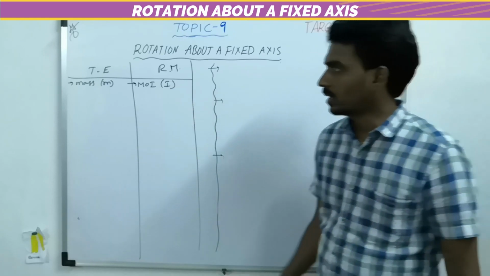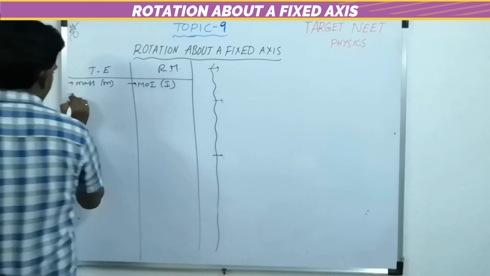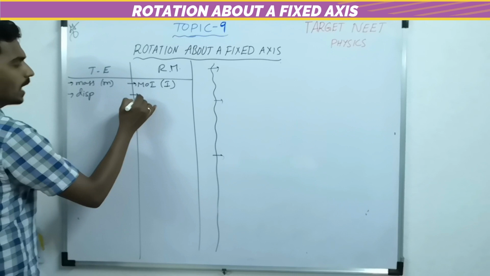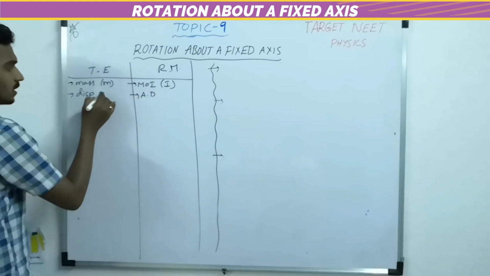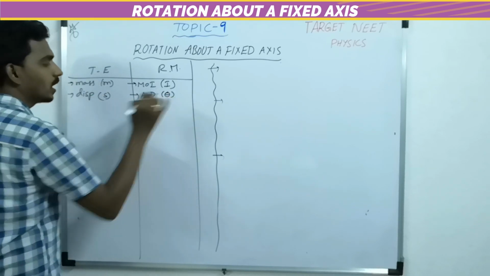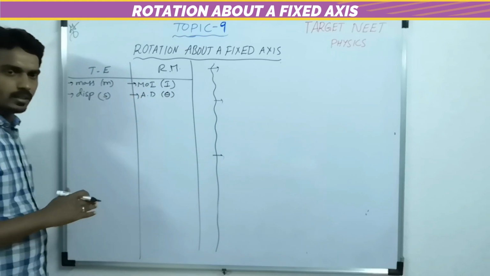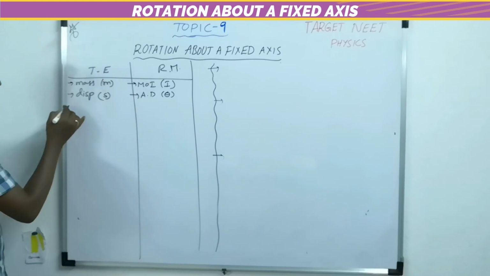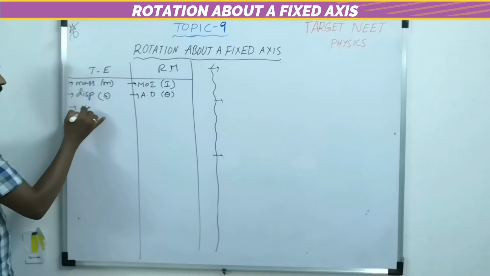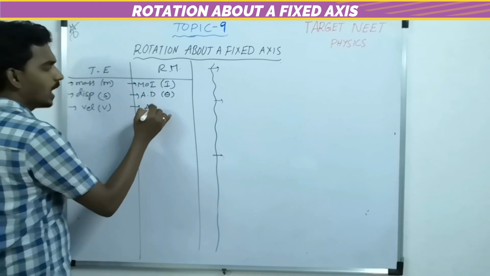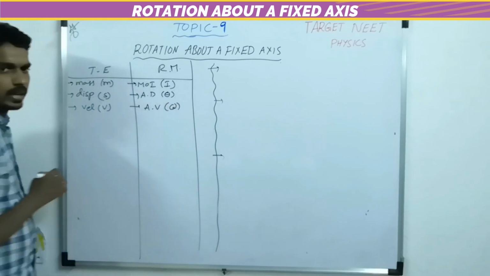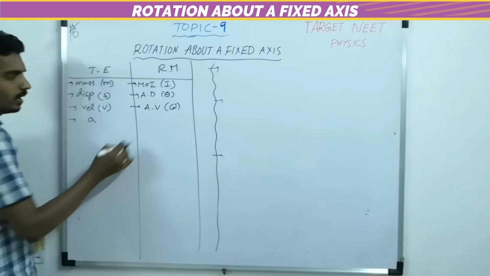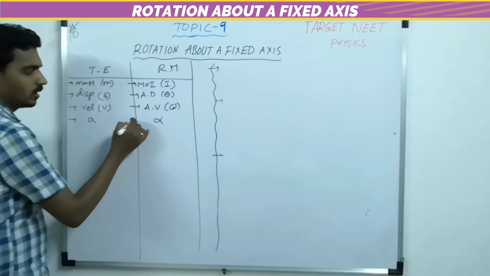Now let us go back to the comparison, the second one. Here linear displacement, here angular displacement. This is S, this is theta. Here the body rotates, so it rotates by some angle. That angle we call theta. And here the linear velocity is V, here the angular velocity is omega. And here the linear acceleration is a, here the angular acceleration is alpha.